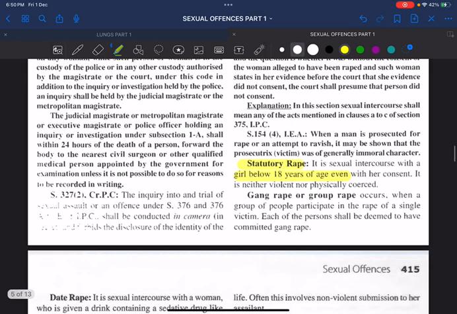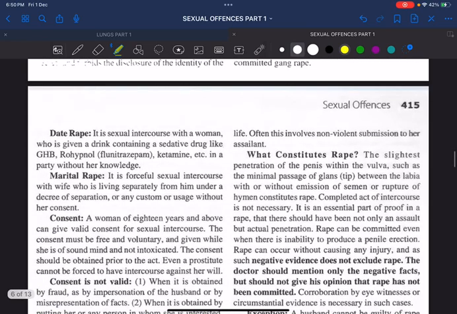You know what we mean by gang rape or group rape? What do you mean by date rape? That means sexual intercourse with a woman who is given a drink which contains some sedative drug. The most commonly used date rape drug is called Rohypnol. What do you mean by Rohypnol? Rohypnol is the common name of flunitrazepam. Flunitrazepam is like our diazepam, lorazepam. All these are benzodiazepine group of drugs. Fine? Okay.